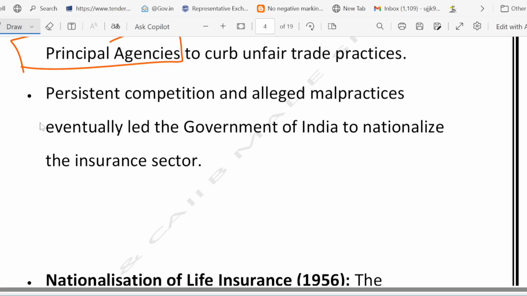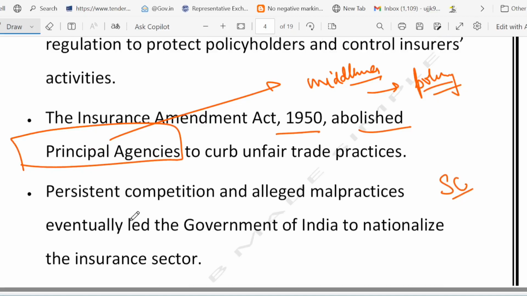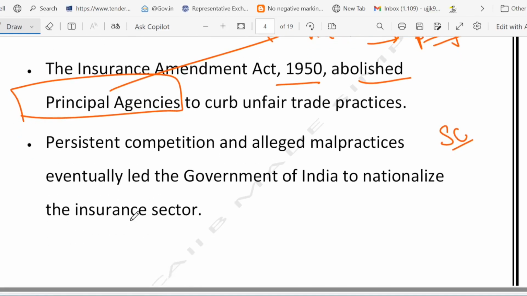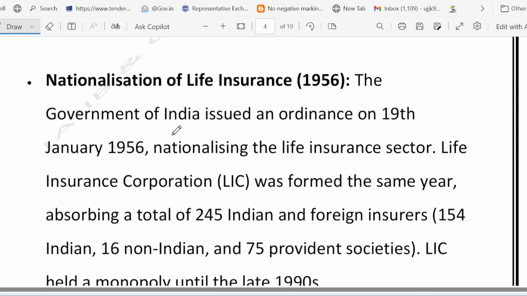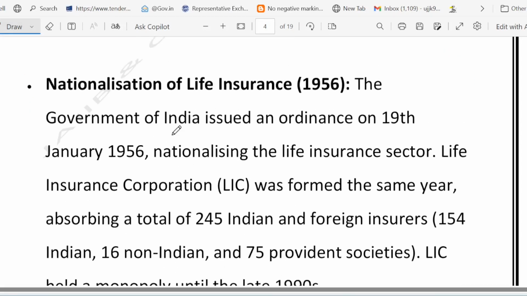So then we have the nationalization, where the government takes charge. Due to scams, the first law was passed in 1912. In 1938 the Insurance Act introduced a stricter rule. In 1950 principal agents were banned by the government. And then comes nationalization of life insurance, meaning the government takes charge. Okay.